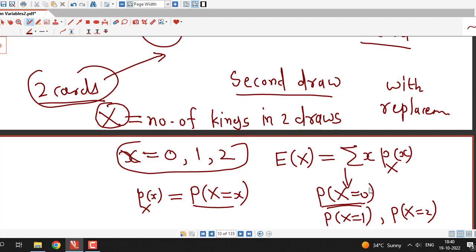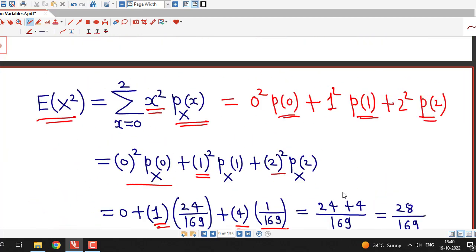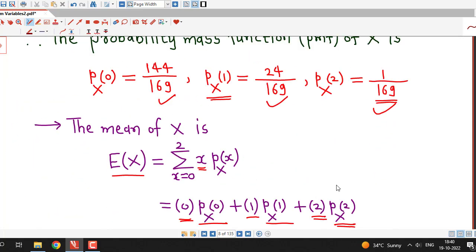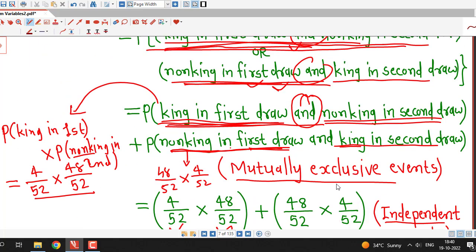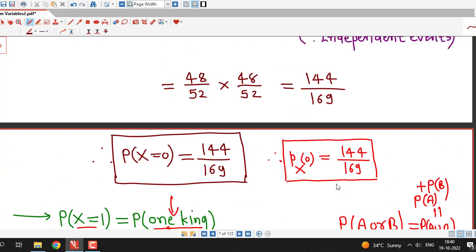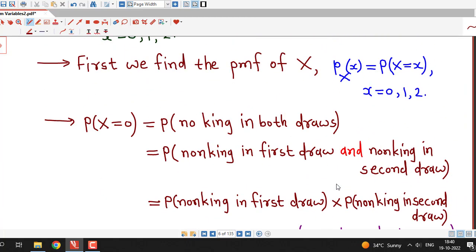For probability that x equal to 0, that means there are no kings in both the draws. That means card selected in first draw is not a king, and card selected in second draw is also not a king. Probability that capital X equal to 0 is equal to probability of no king in both draws.